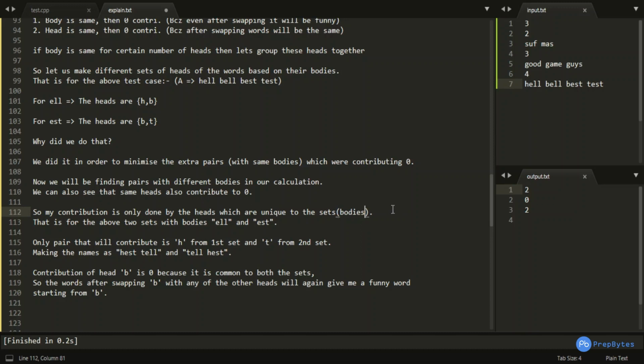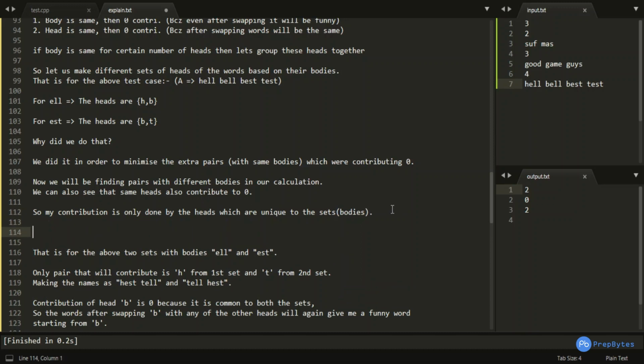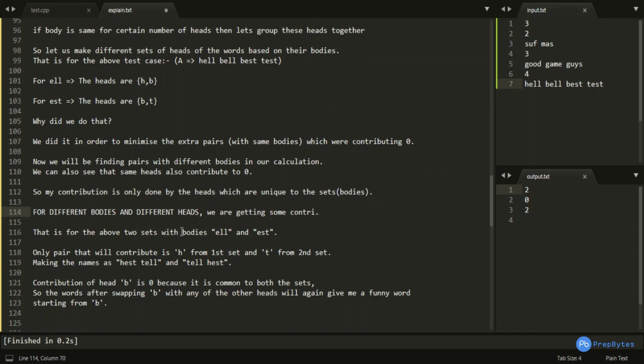So for different bodies, what is my major point of contribution? For different bodies and different heads, we are getting some contribution, right? That is for the above two sets with bodies ELL and EST.